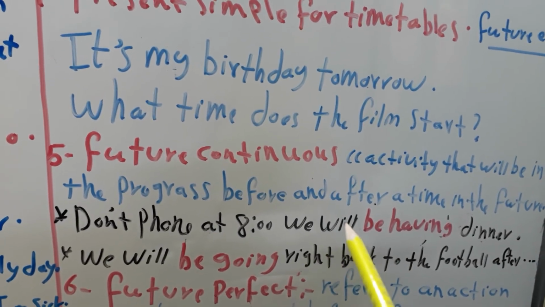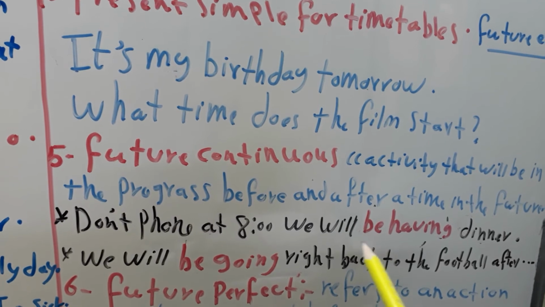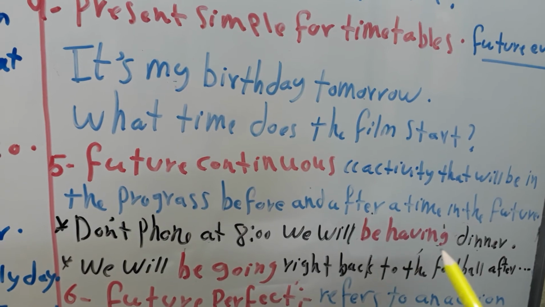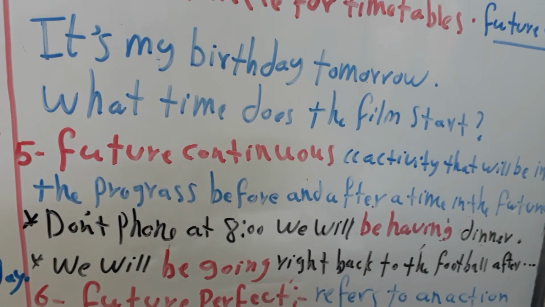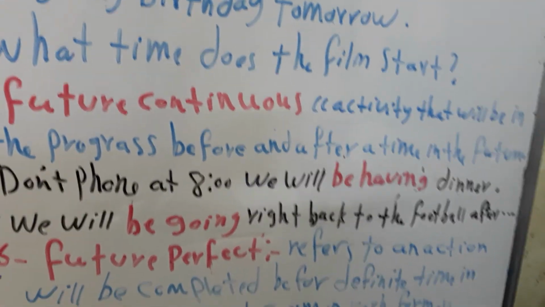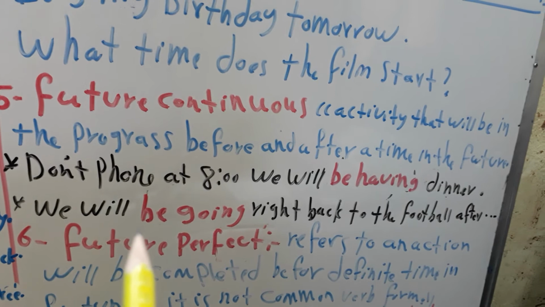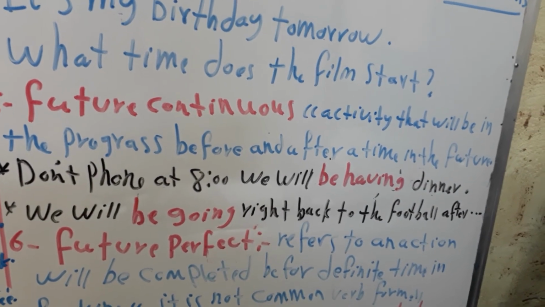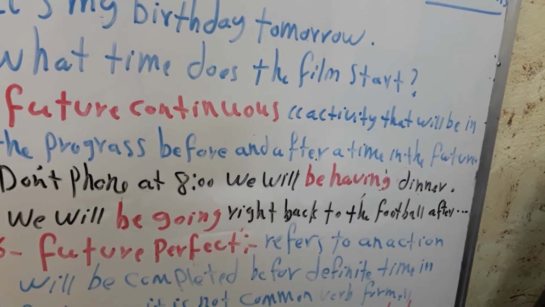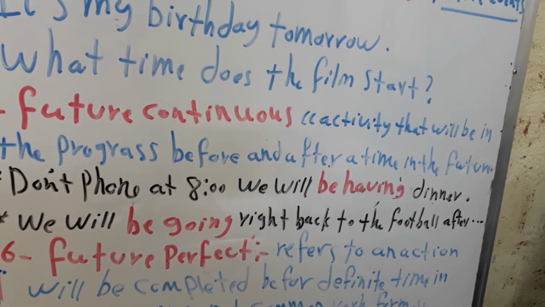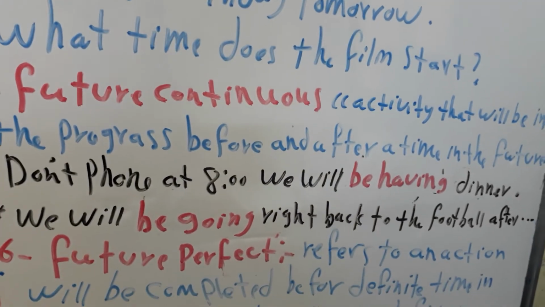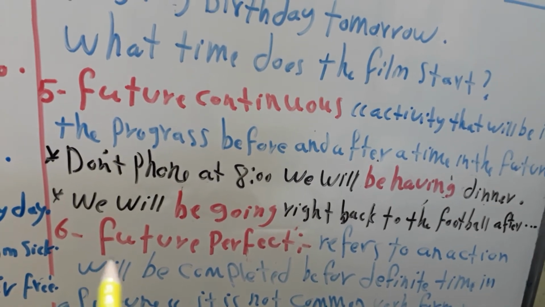Here the subject, and I use will, after that be, because after will comes the infinitive verb, then verb with ing, after that the complement. So don't call or don't phone at 8. We will be having dinner. Another example, we will be going right back to the football after dinner, for example, or tomorrow, as we like.